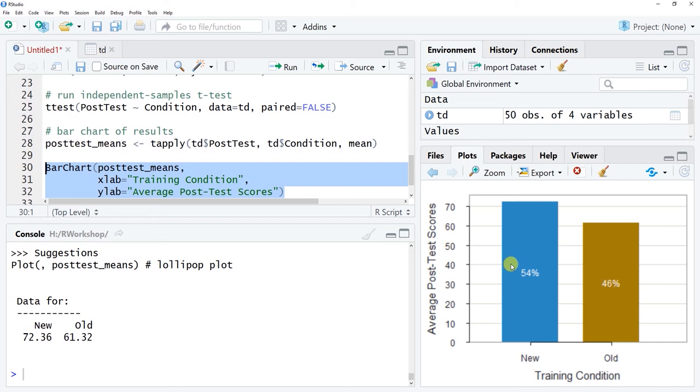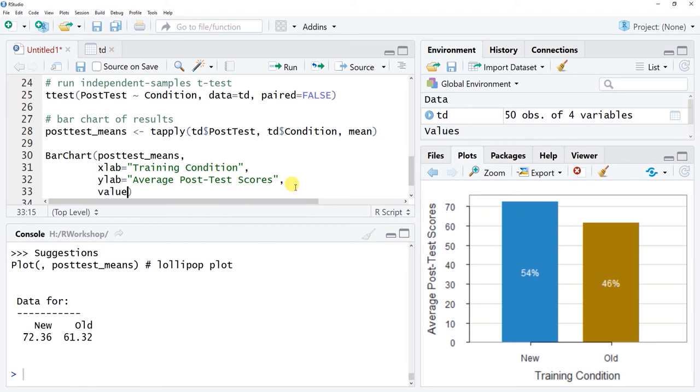We're using means here. And so to get rid of that, we can actually add another argument by adding another comma and then doing values equals off. And so this will silence these two percentages here. So let's rerun, and make sure you put off in quotation marks there. Let's rerun this. Okay, now those values are gone.